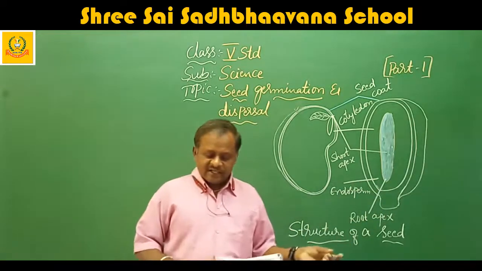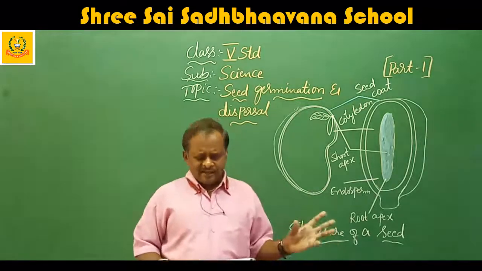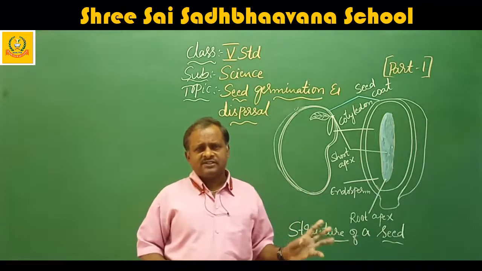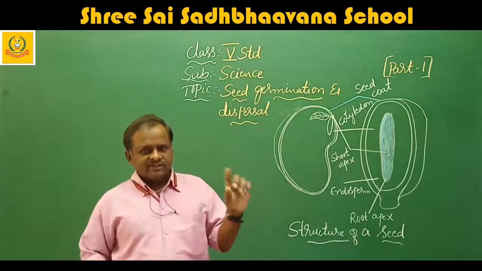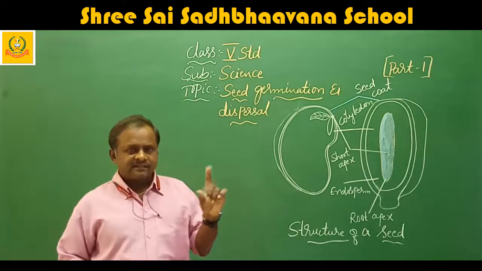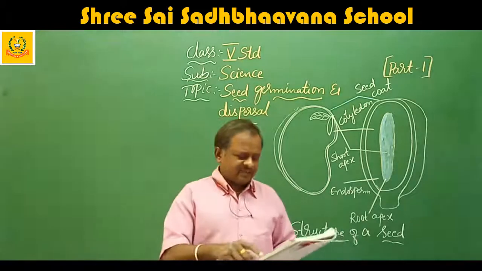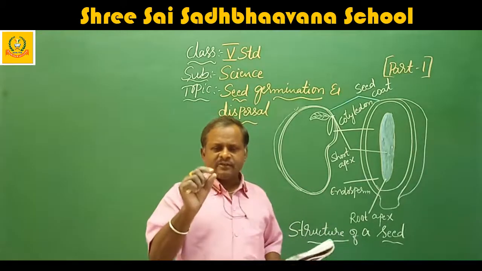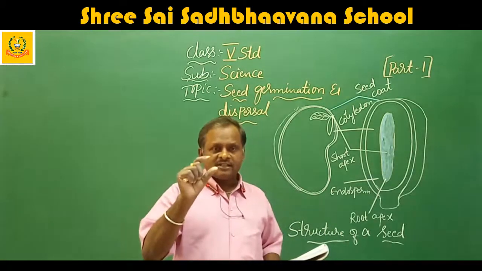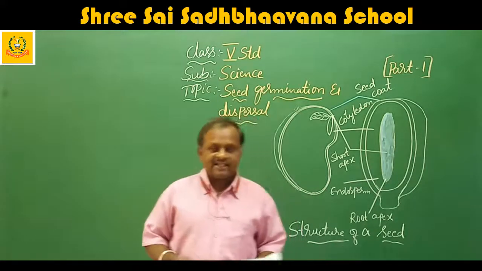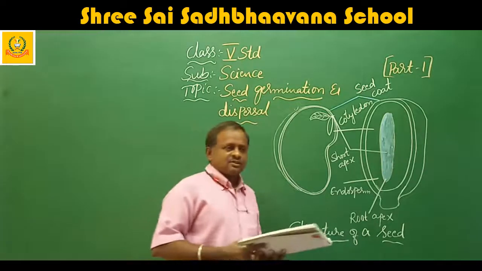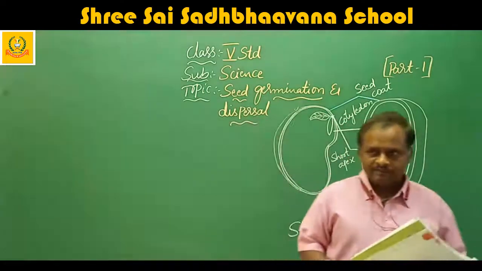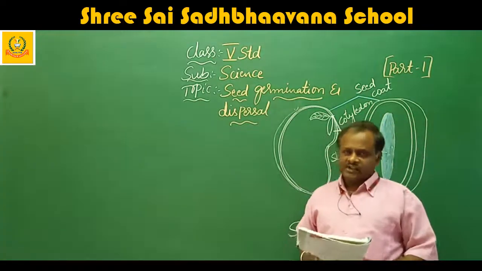And the shape of the seeds is not the same: some are round, some are kidney-shaped, some are in different shapes. In size, some are very small, some are very large. And texture and color are also different. That means all the seeds are not uniform.